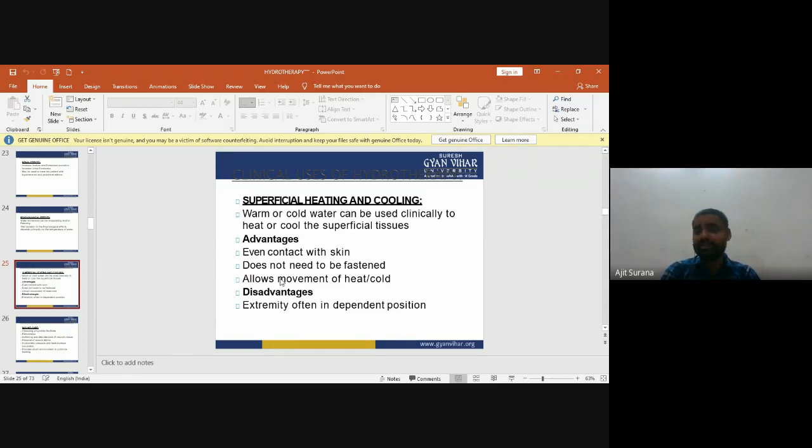So first one is superficial heating and cooling. Warm or cold water can be used clinically to heat or cool the superficial tissues. Advantages: even contact with the skin, does not need to be fastened, allows movement of heat and cold. And the disadvantage is that the extremity is often in a dependent position.